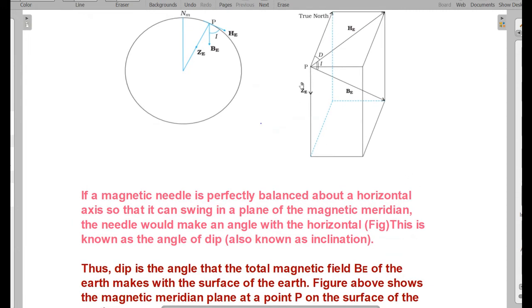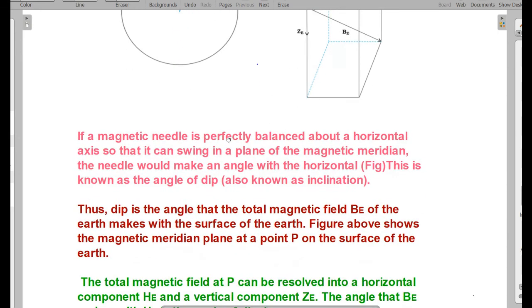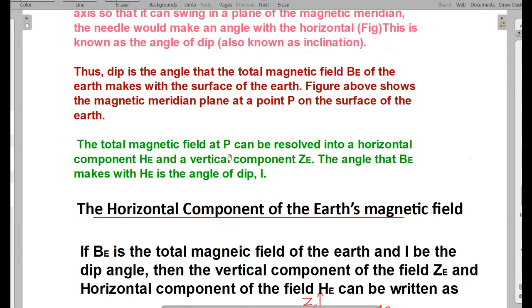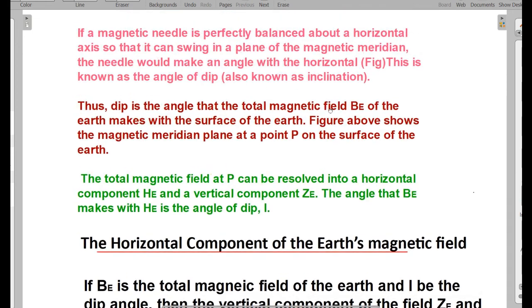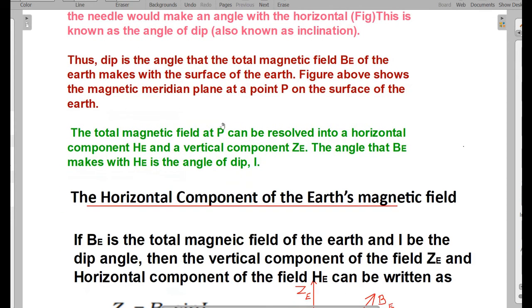So in this figure, the magnetic meridian plane at point P on the surface of earth. The total magnetic field at P can be resolved into a horizontal component HE and a vertical component ZE. So the angle between BE and HE is the angle of dip. Okay, so this is the total magnetic field, and this is the horizontal component of the magnetic field, and this angle is the angle of dip or inclination.